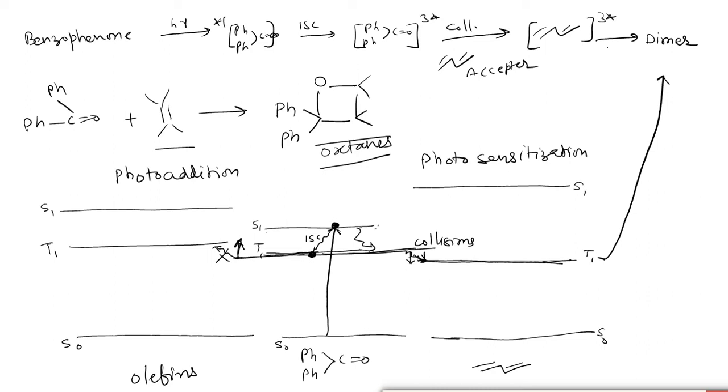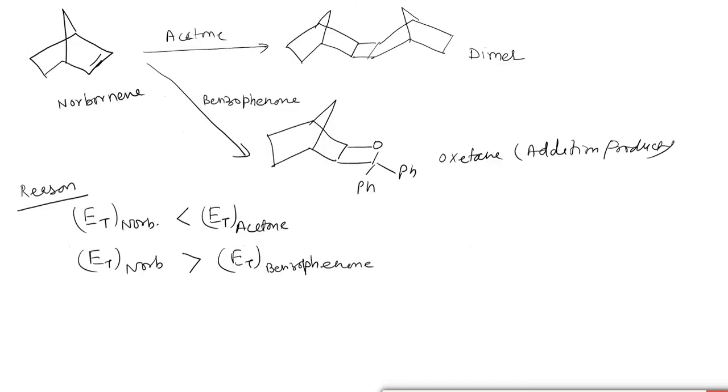This is the reason that in the case of the Paterno-Buchi reaction, no dimerization of olefin is taking place, only the addition product is given.